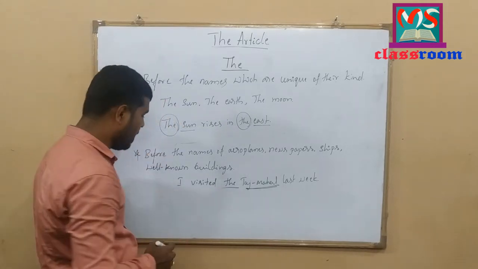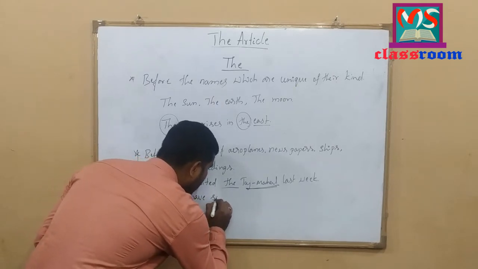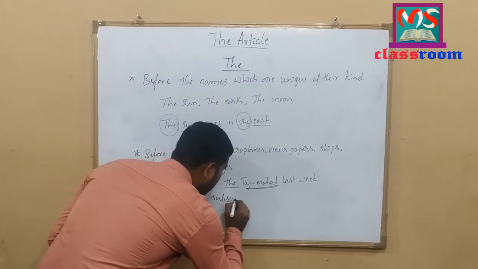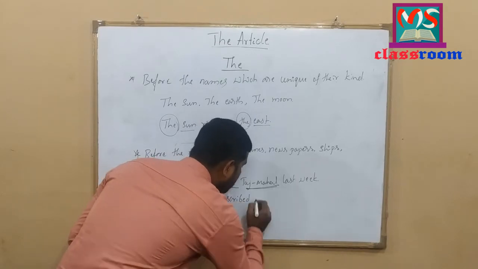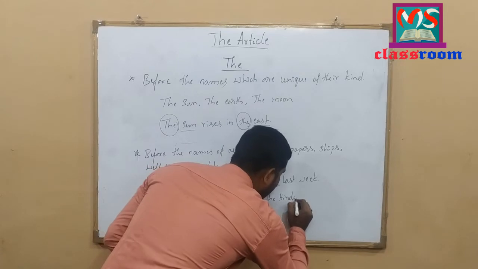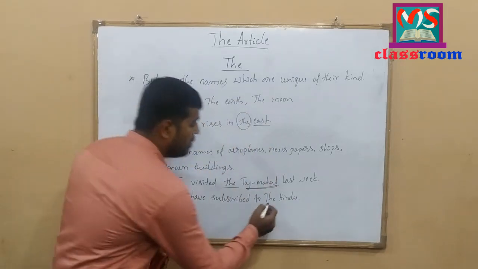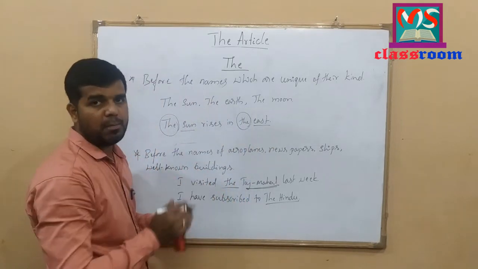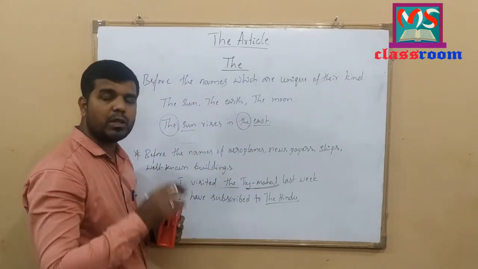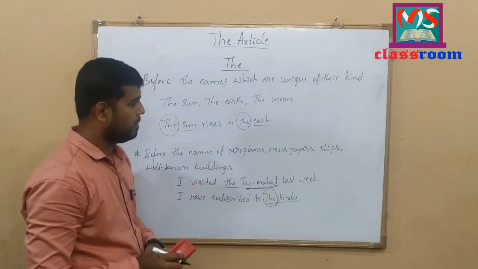Let me write one more example. I have subscribed to the Hindu. Look at here. The Hindu is the name of the newspaper. Before the name of the newspaper, I have used definite article the here.